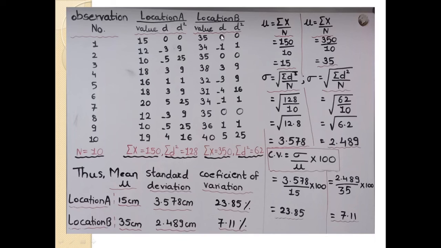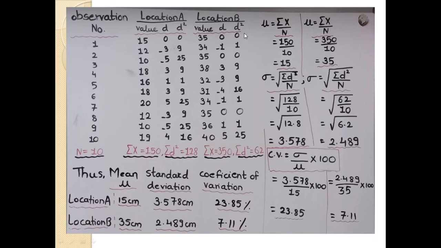From that mean, in the next column I calculate d, the deviation from that mean. 35 minus 35 is 0, 34 minus 35 is minus 1, 35 minus 35 is 0, 38 minus 35 is 3, 32 minus 35 is minus 3, 31 minus 35 is minus 4, 34 minus 35 is minus 1, 35 minus 35 is 0, 36 minus 35 is 1, 40 minus 35 is 5.